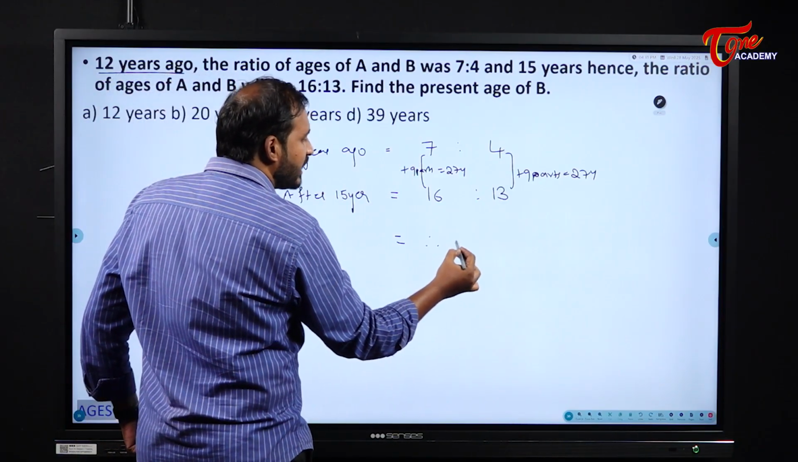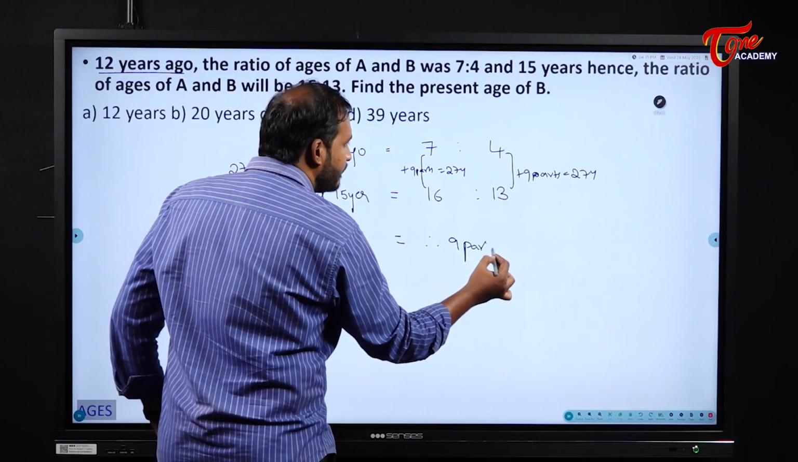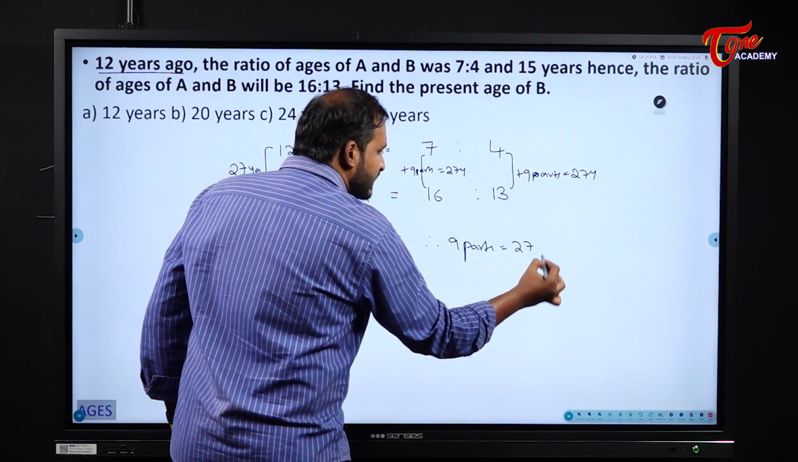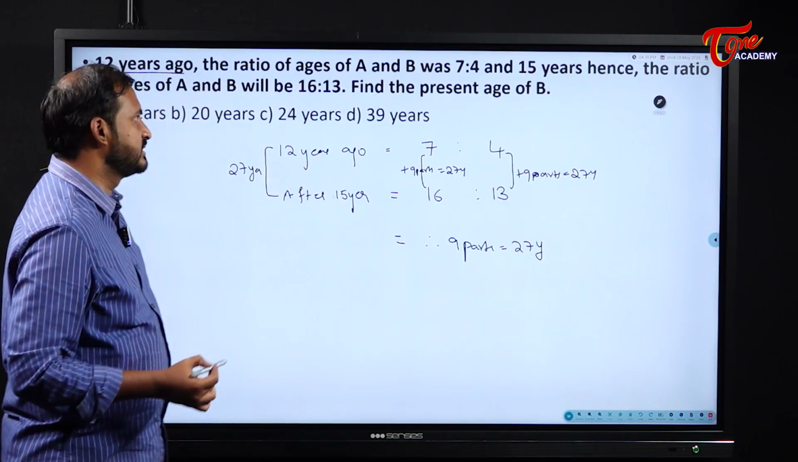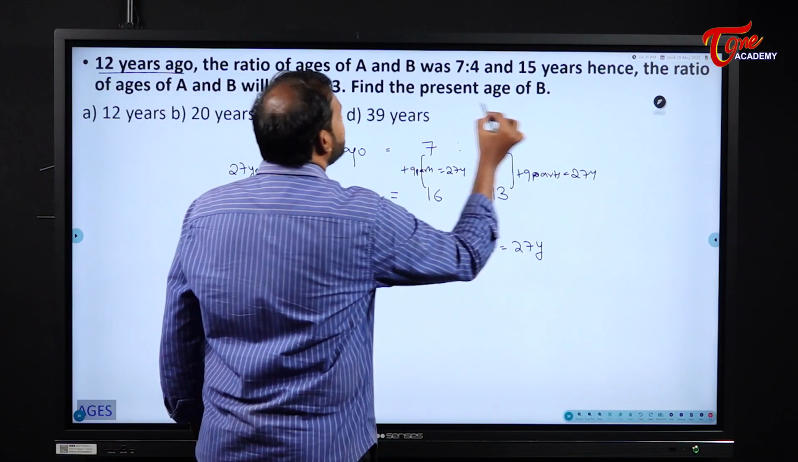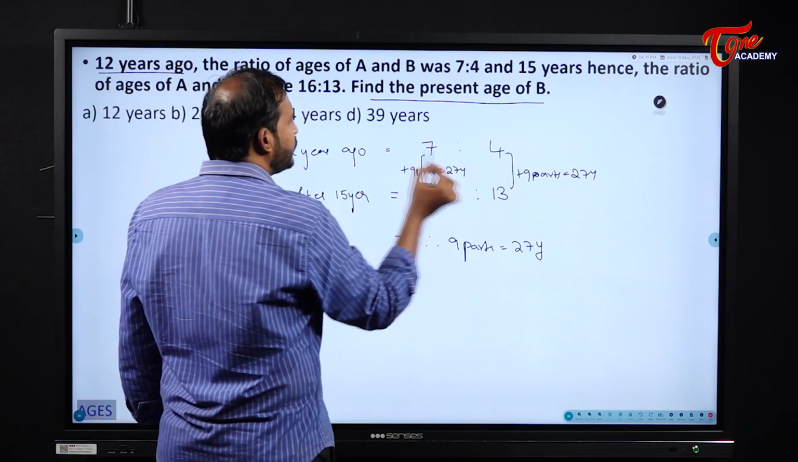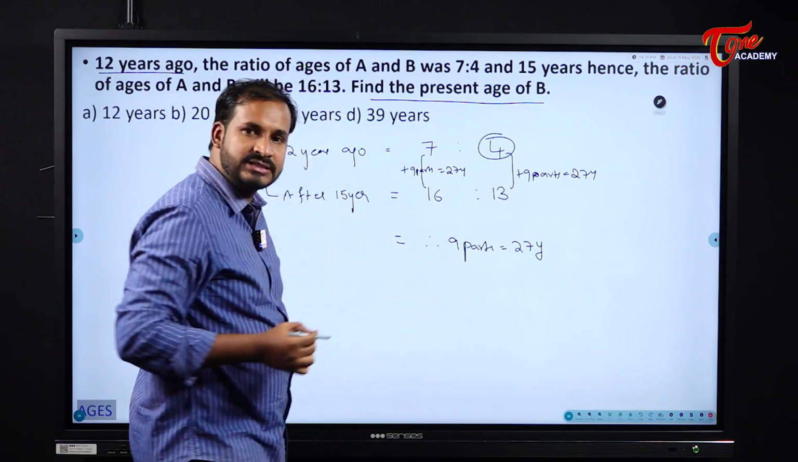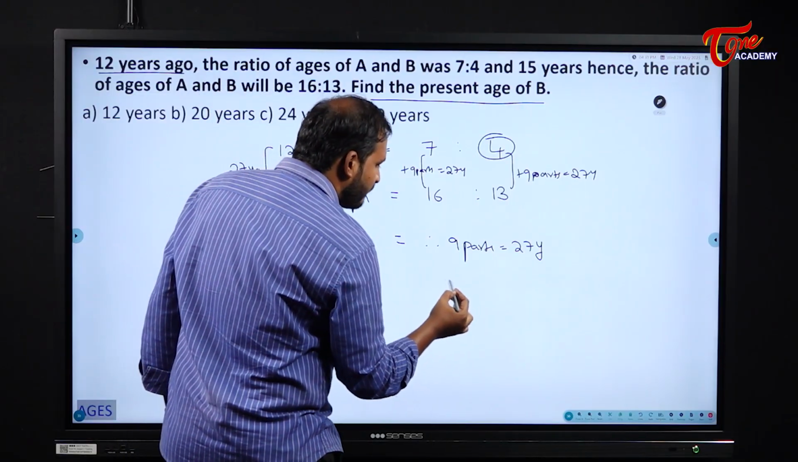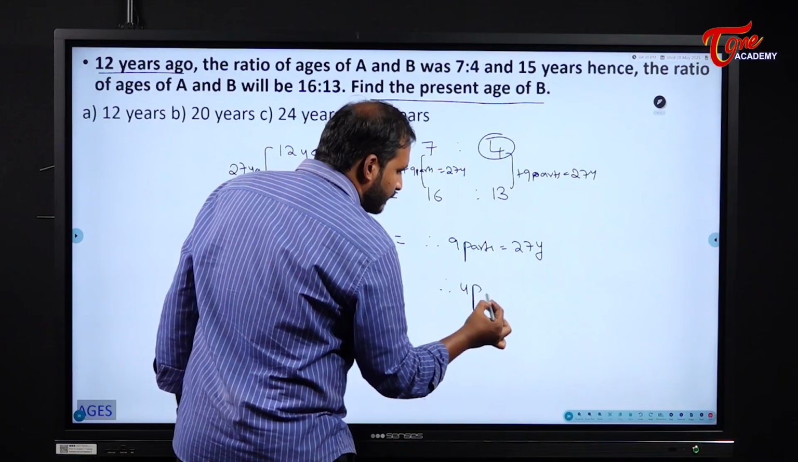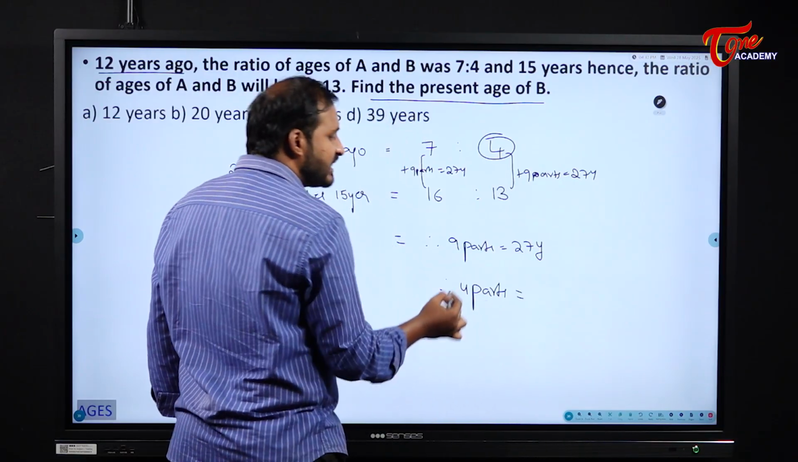So therefore, what can I write? 9 parts is equal to 27 years. They are asking us to find the present age of B. First of all, 12 years ago, B's age is how many parts? 4 parts. So 4 parts is equal to what? What is the relation I have here, students?